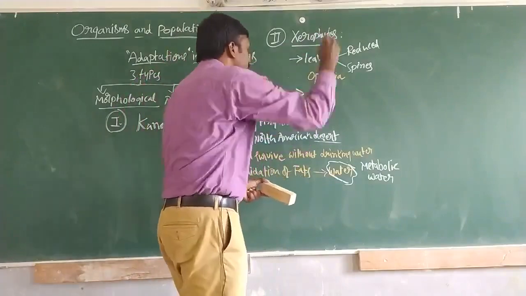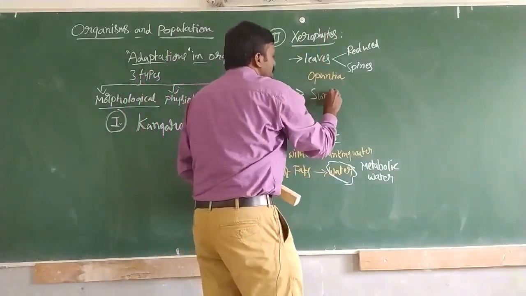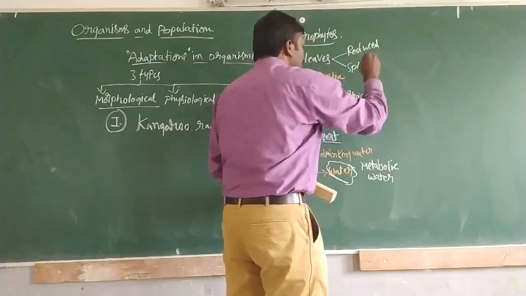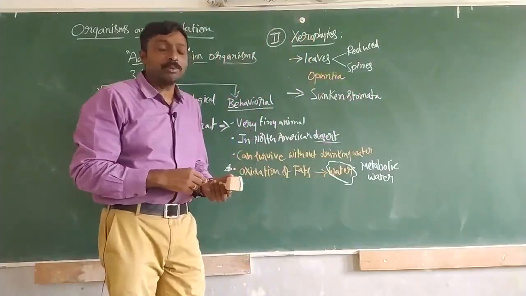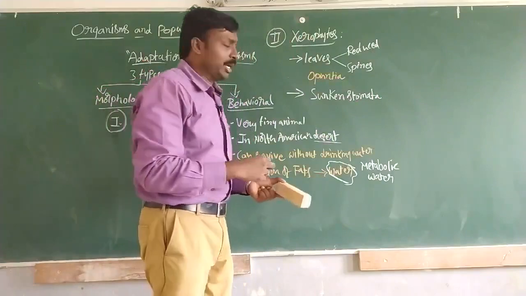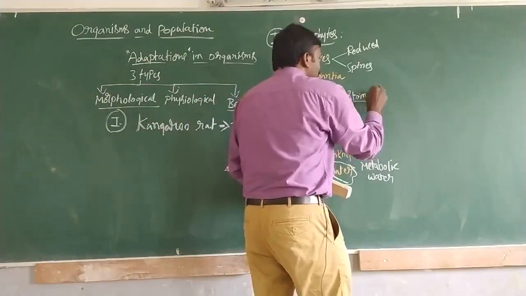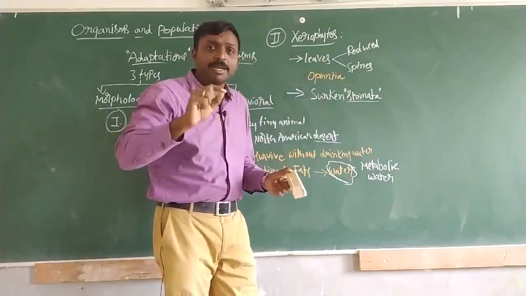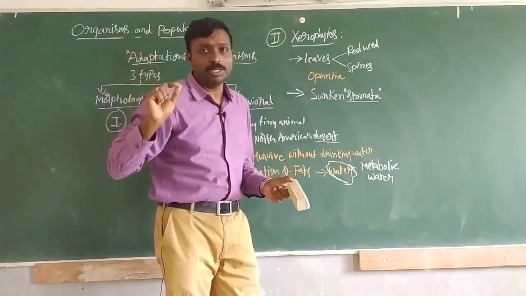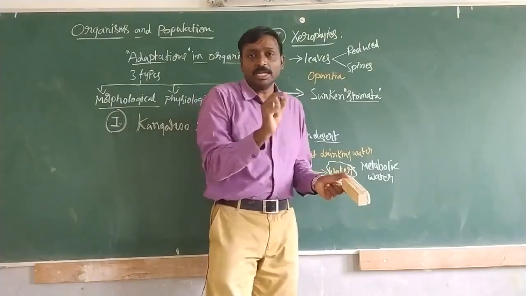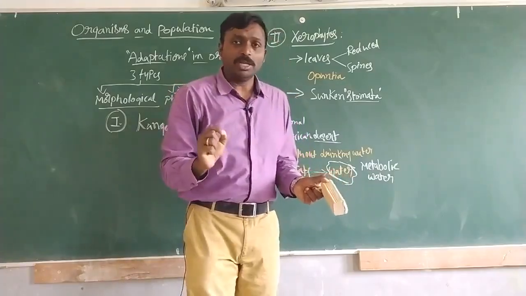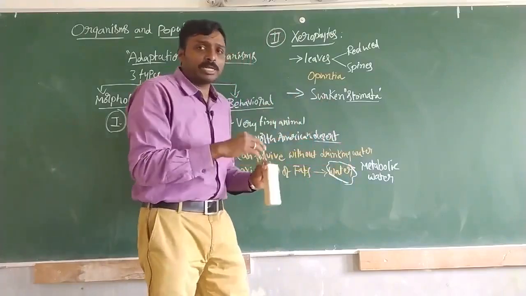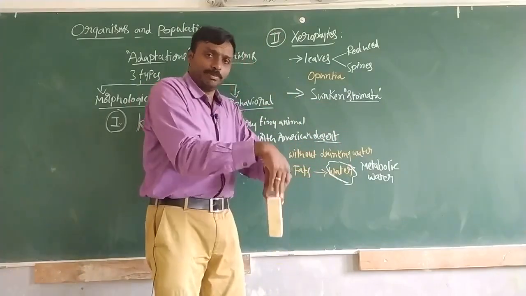One more modification is sunken stomata. So what is this sunken stomata? All of us know what stomata are: small openings present in the epidermis region of leaves. But here we are saying it as sunken stomata. Sunken means which is in some depression.